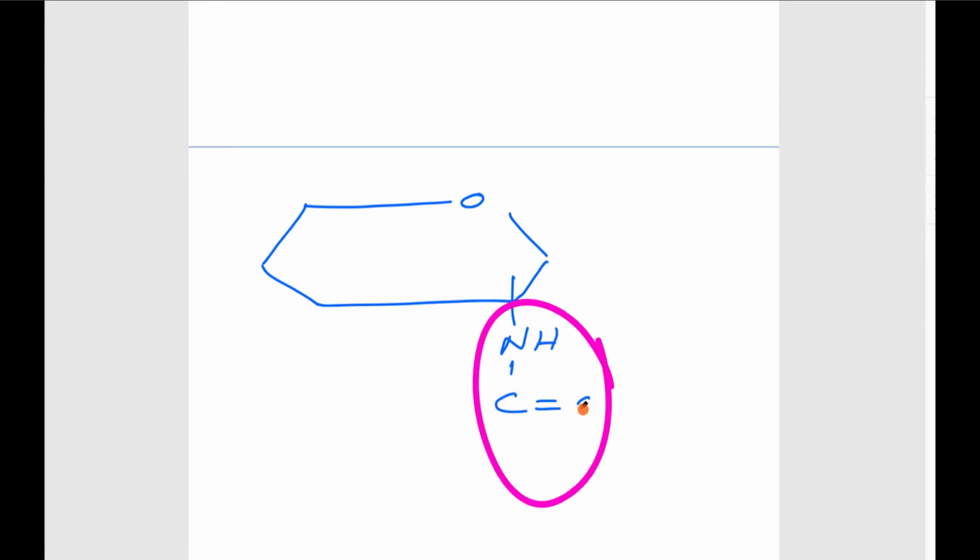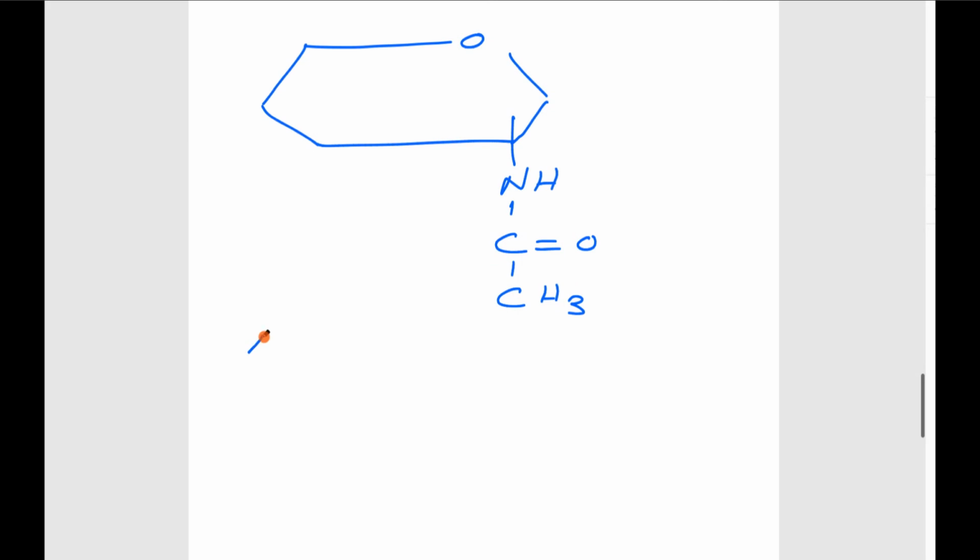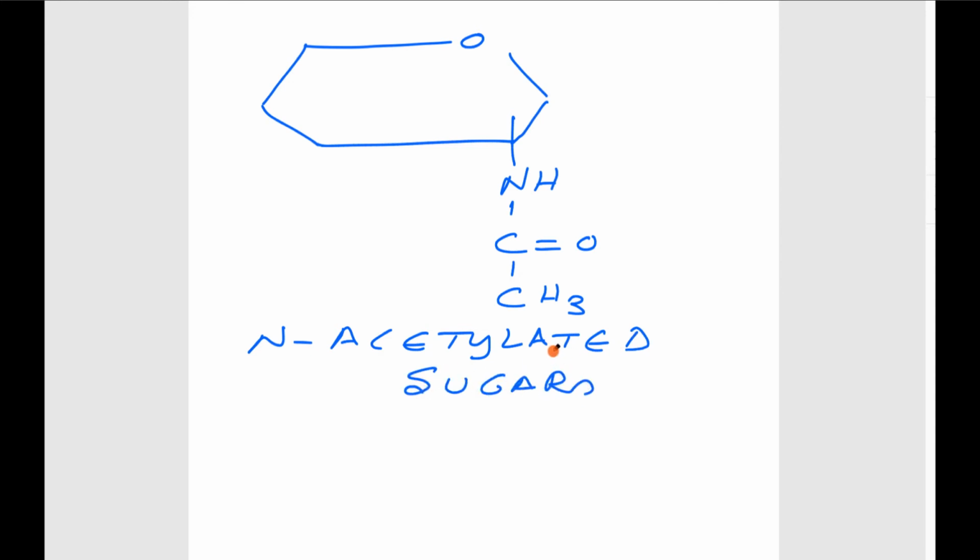To these amino sugars, there may be addition of an acetyl group. Let me write the amino sugar again. At the second carbon there is an amino group, and to this amino group there is addition of the acetyl group. So they are N-acetylated sugars. Acetyl group is added to the amino group, and that is the reason they are called N-acetylated sugars.